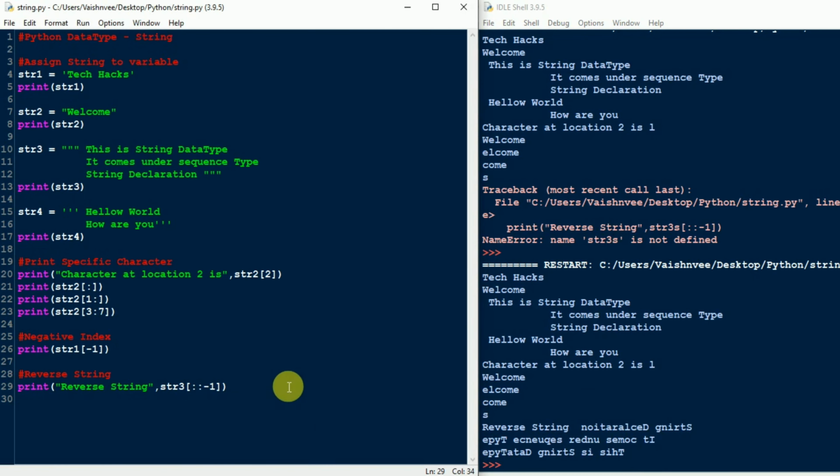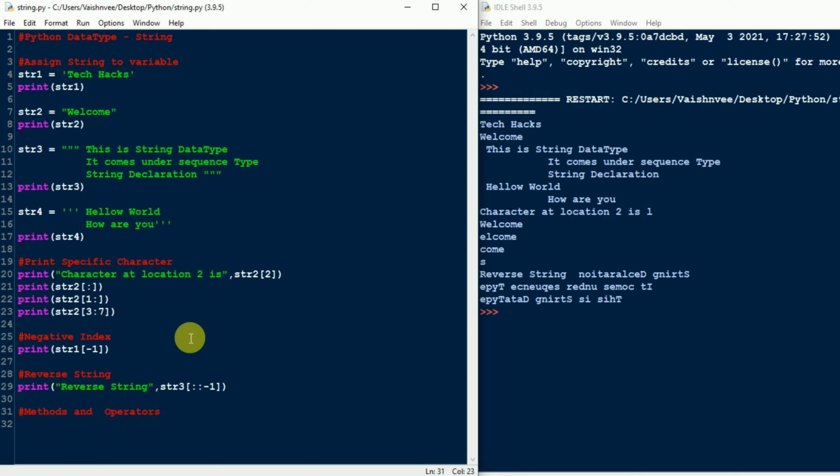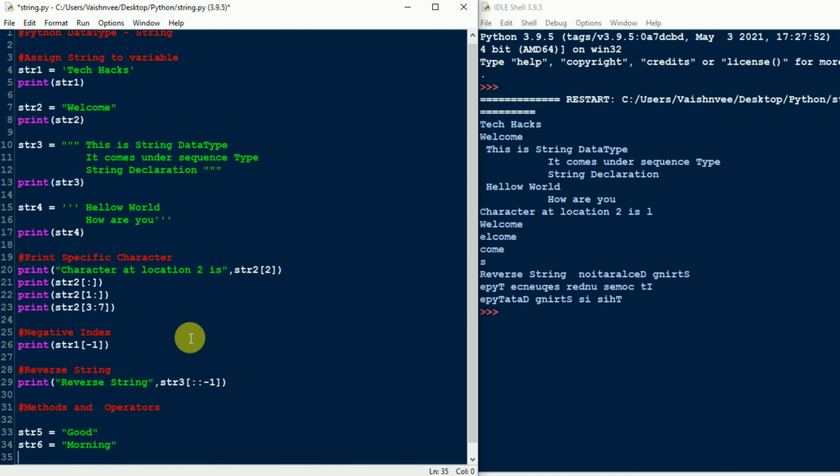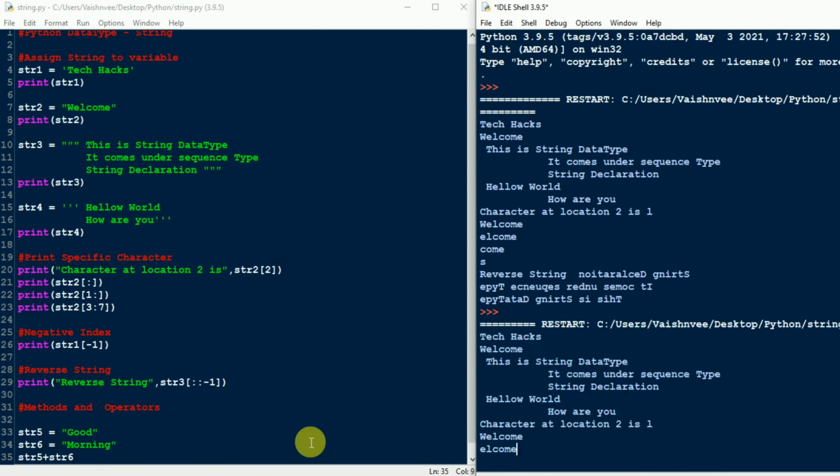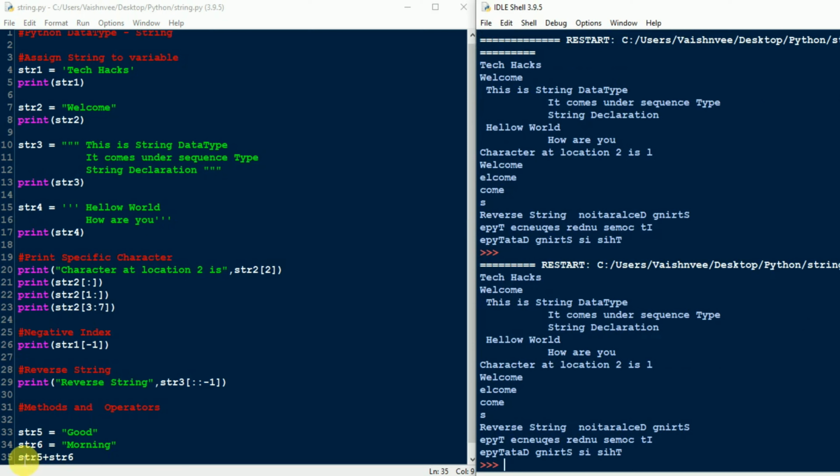Now we are going to see the different operators or methods in the string which we can use. First, let's see how to combine strings. Suppose I write string 5, which stores "good", and suppose str6 is "morning". I just want to print both strings in a combined way. For that, just write string 5 and string 6, and run the program.